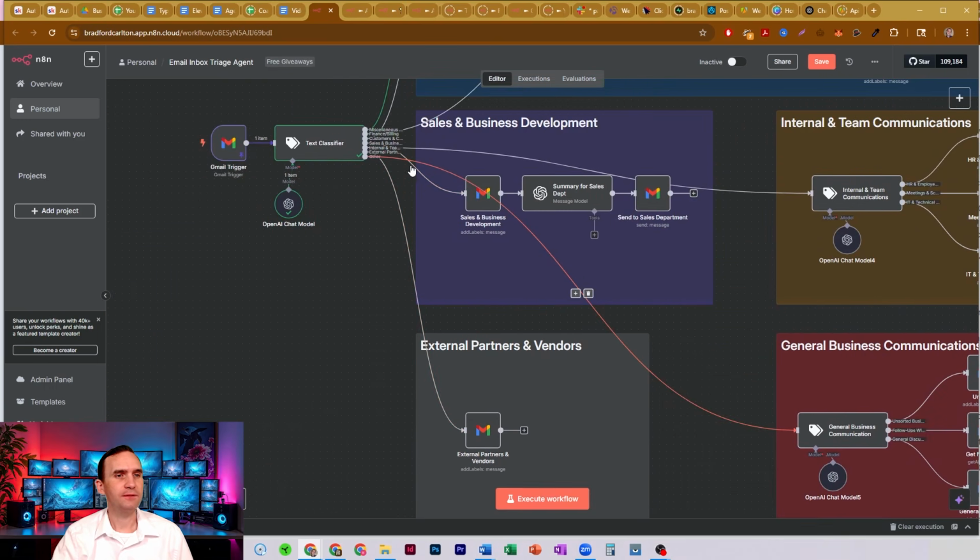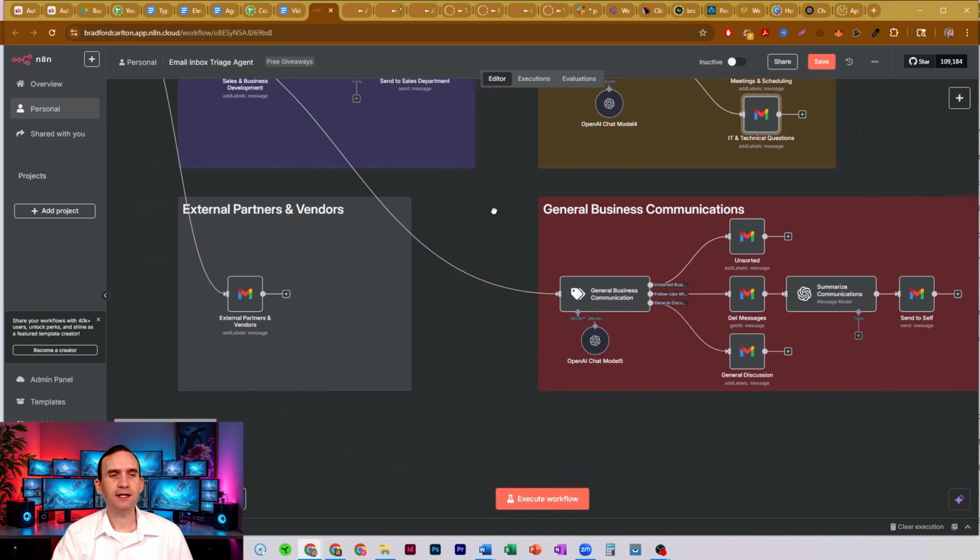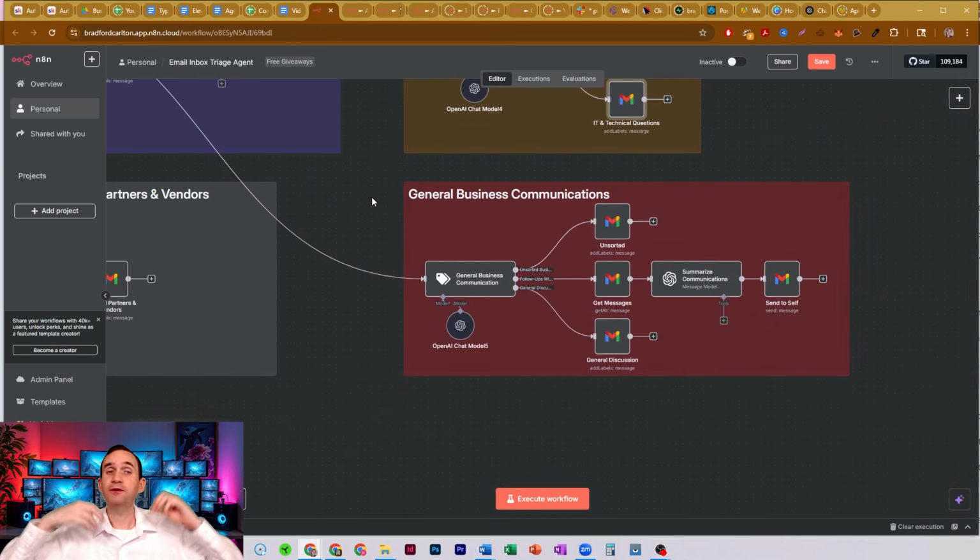So you see it lights up the other branch here. This is if the email, the text classifier is just not able to figure out what this email really is. So if you get an email that just says something like, sounds good, I wouldn't know what that is either unless I had the context of the conversation or the person.